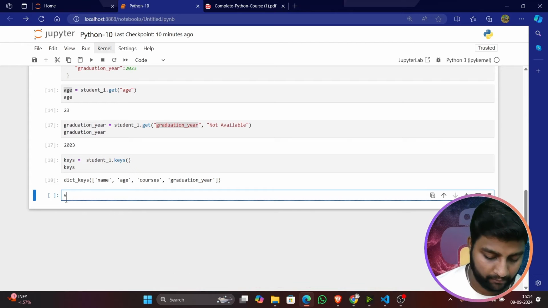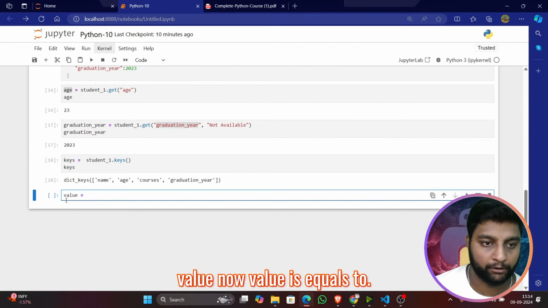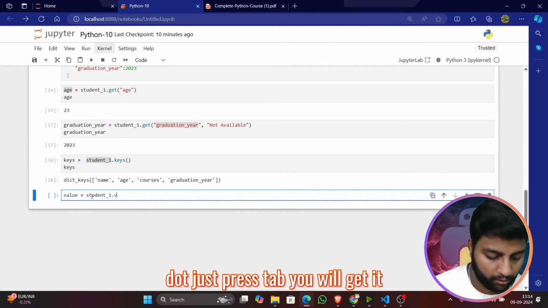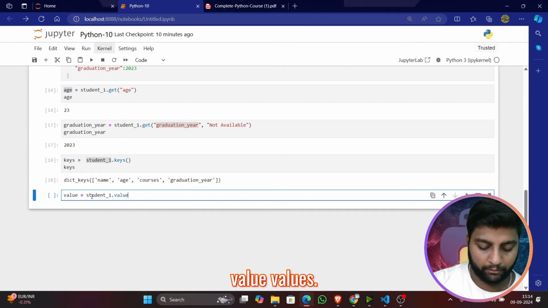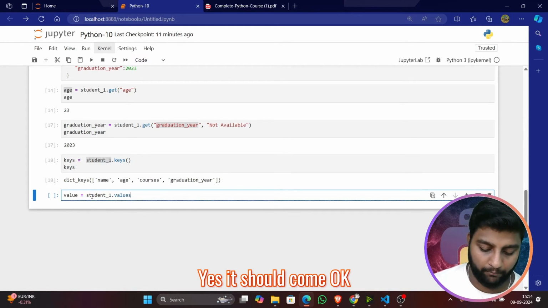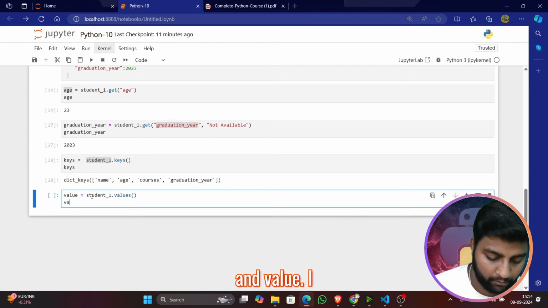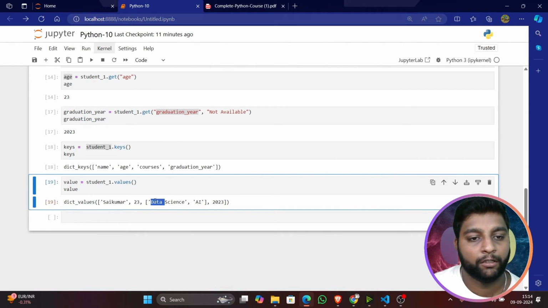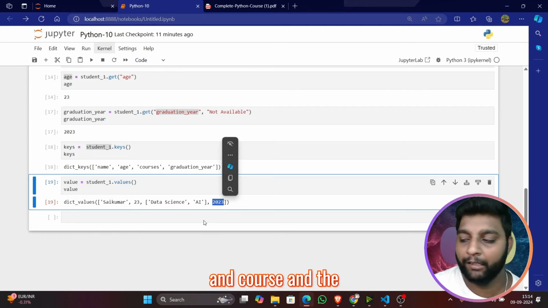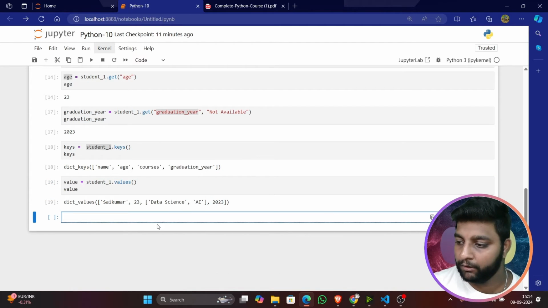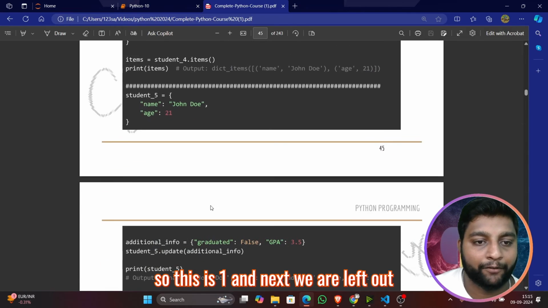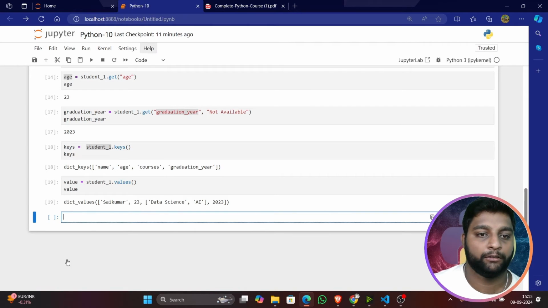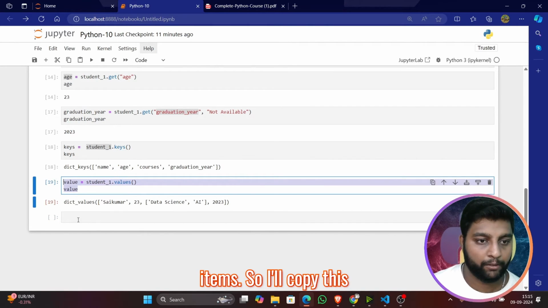Same goes for values, I guess. Values is equal to the same variable, no change. Dot, just press tab, you will get it. Values. Yes, it should come. If I print this, you can see the information here: my name, age, course, and the graduation year. Okay, so this is one. Next we are left with items, since keys are done and values are done. Items, so I'll copy this same here.